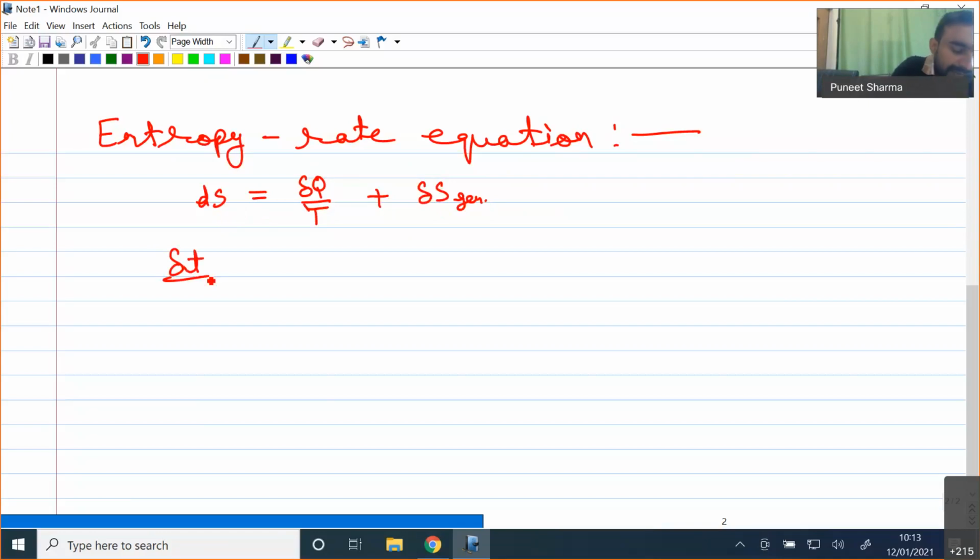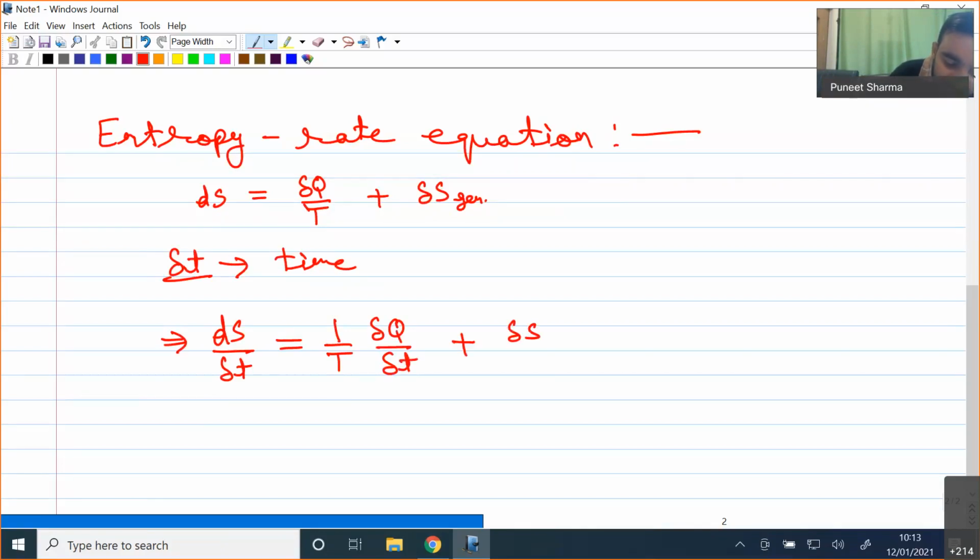If this is happening in some time Δt, then my rate form will be dS divided by Δt equal to 1 by T times δQ divided by Δt plus ΔS generation divided by Δt. Now you can see each and every term has time in the denominator. So it means we are writing this equation in nothing but our rate form.